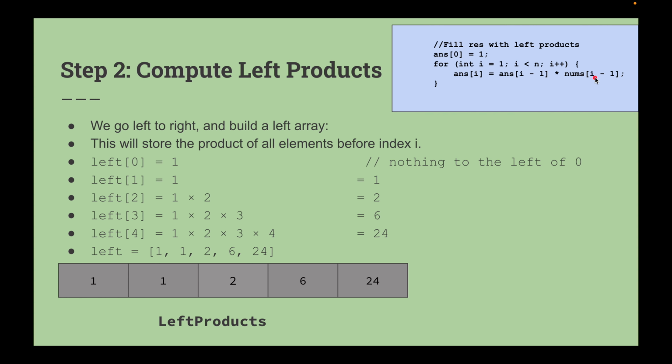So I is 1, 1 minus 1 is 0. So answer at 0 is 1, right? We multiply 1 into 1 and you get 1. That is, you are getting 1 and 1. Similarly, you go for the next value, I equal to 2, you get 2, I equal to 3, you multiply. You keep doing that and you get this value.